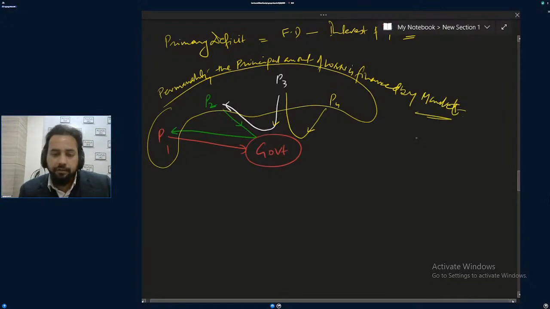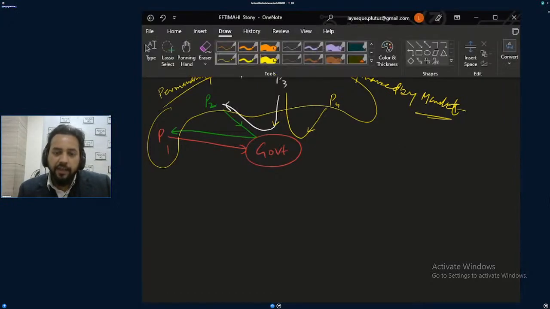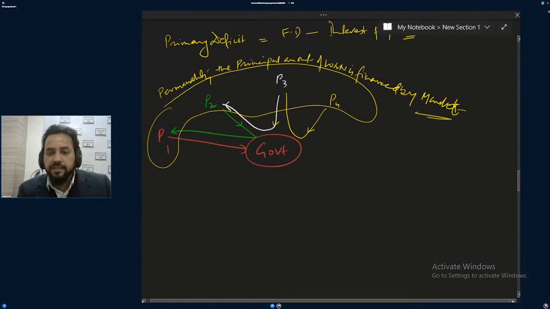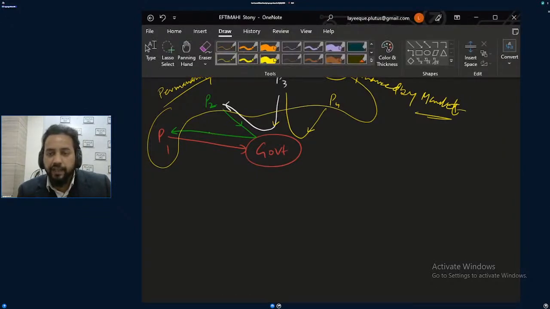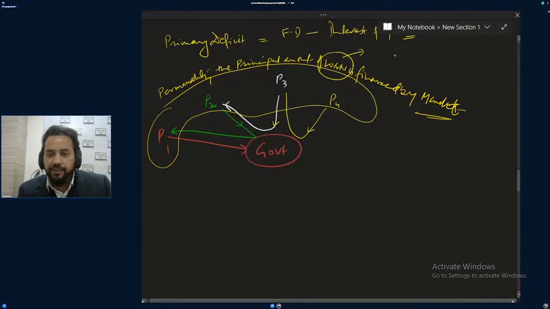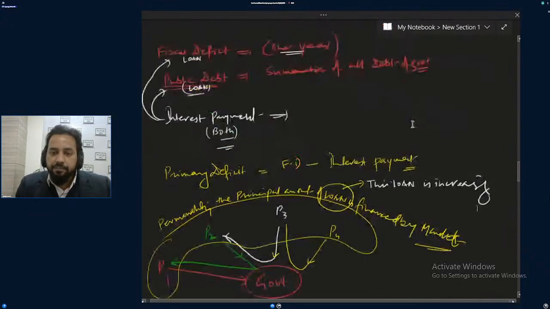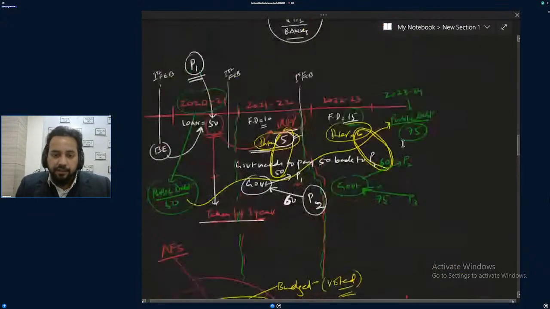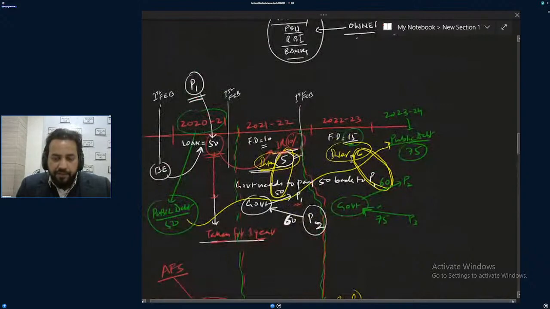Yes or no? Got it? So every year the system, things are like this. But with time, this loan will be increasing. Yes or no? We have seen this loan is increasing. So loan is increasing, there is no issue, because in our example also, loan was increasing from 50 to 60 and then from 60 to 75.